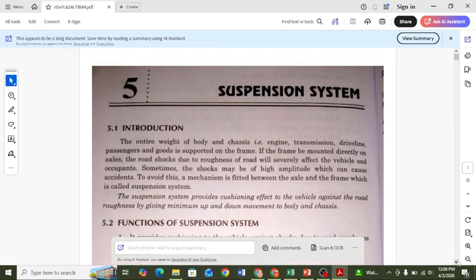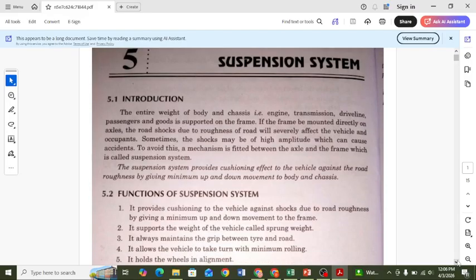I will share this PDF in your Google Classroom. The suspension system provides a cushioning effect, a soft effect, to the vehicle against the road surface by giving minimum up and down movement to the body and chassis.